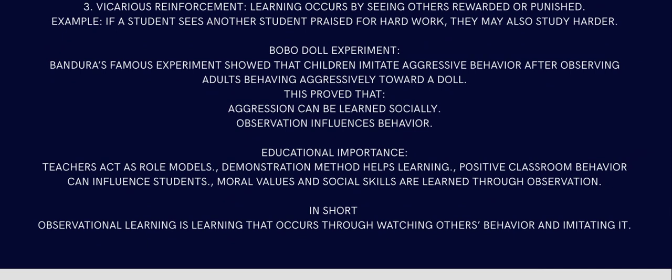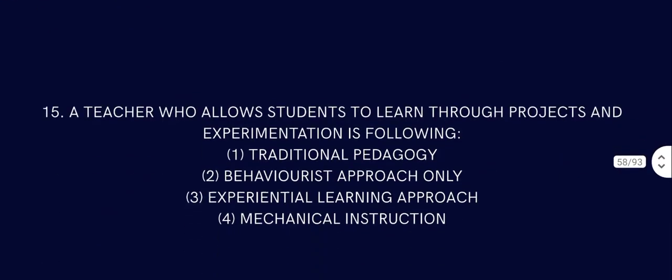In short, observational learning is learning that occurs through watching others' behavior and imitating it. You can learn how to make a film just by watching movies. You can do that.